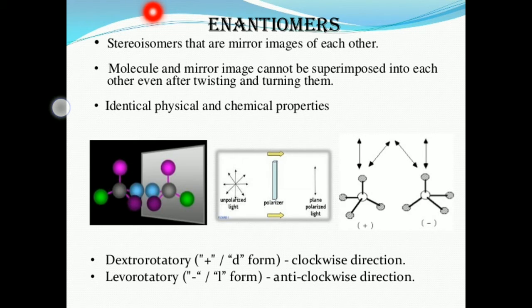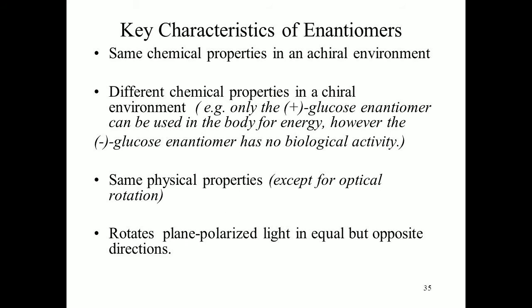In them, one rotates the plane polarized light to the right side, and another molecule rotates the plane polarized light to the left direction, that is, clockwise direction and anti-clockwise direction. These are called enantiomers. Then we learn about the key characteristics of enantiomers.